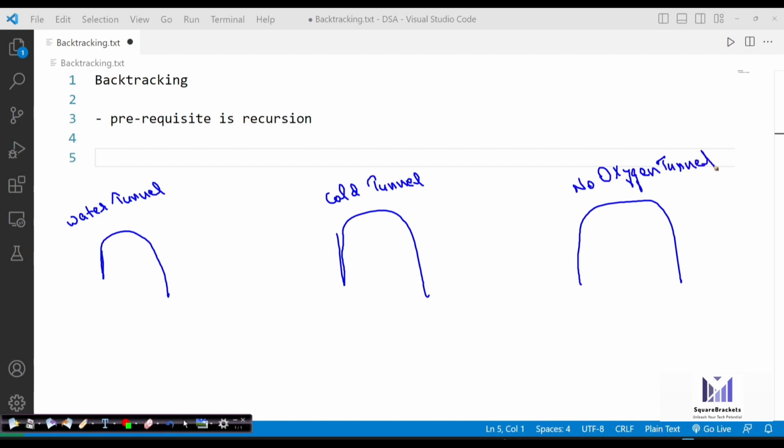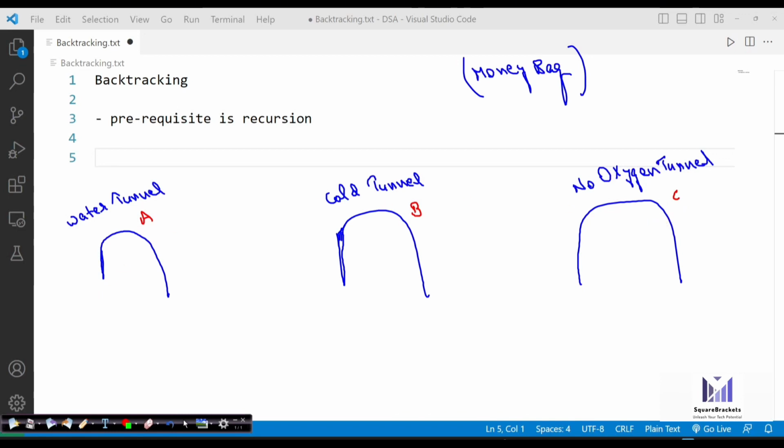In any of the tunnels, there is a possibility that there is a bag of money. It might be in tunnel A, tunnel B, or tunnel C.